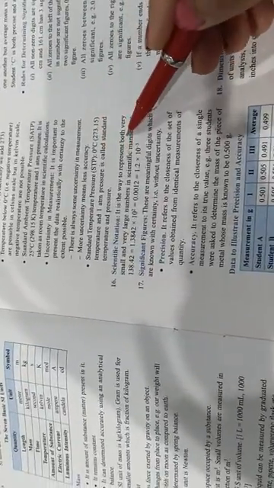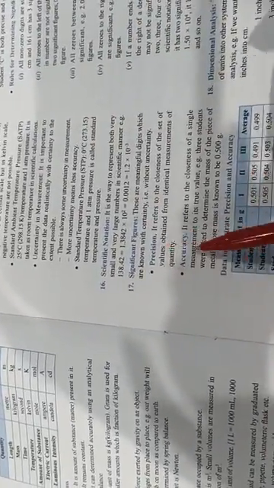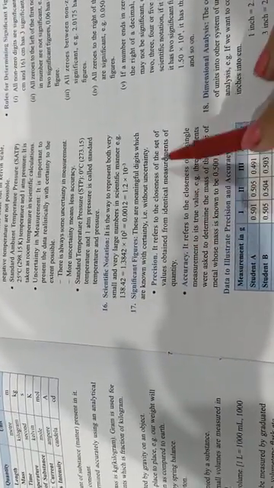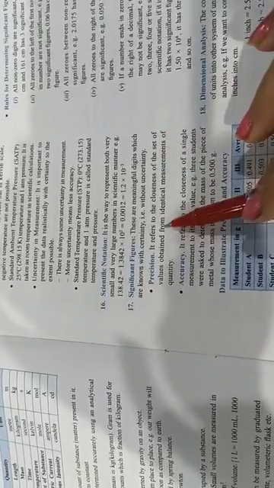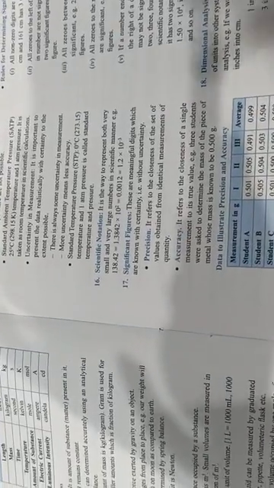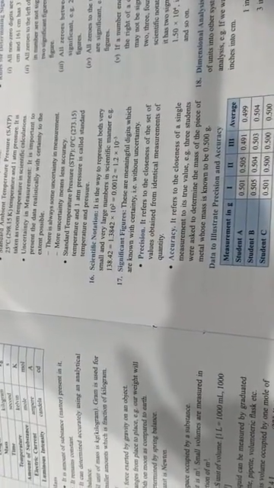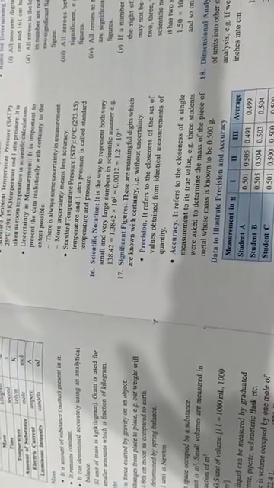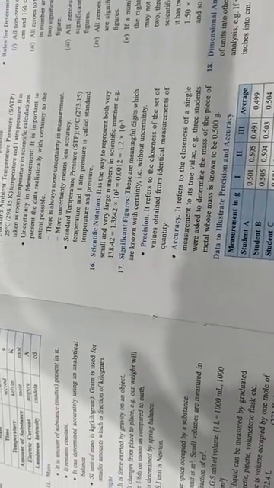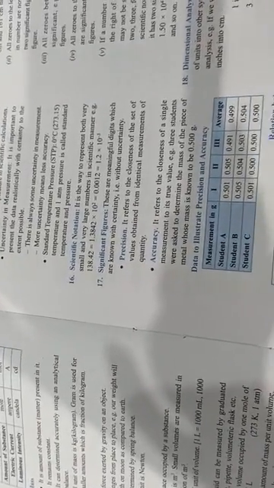Scientific notations are given here. Important, these two things are there, precision and accuracy. Precision refers to the closeness of the set of values obtained from identical measurements of a quantity. It refers to the closeness of the set. Accuracy is of a single measurement, meaning a single measurement we have taken.